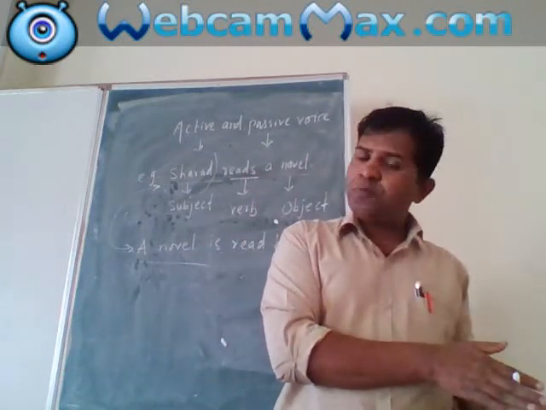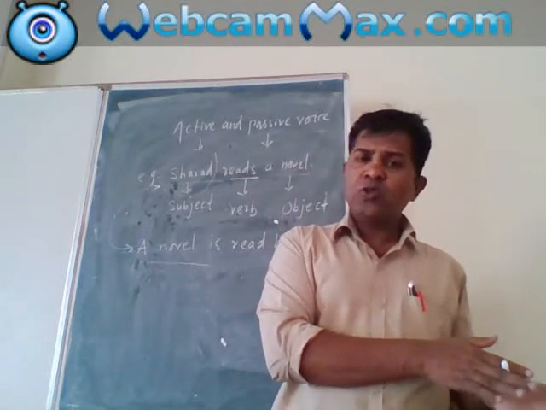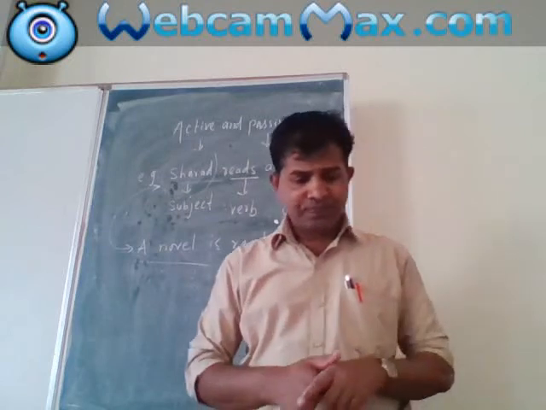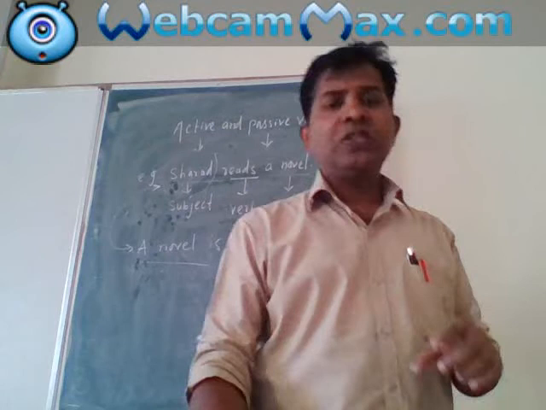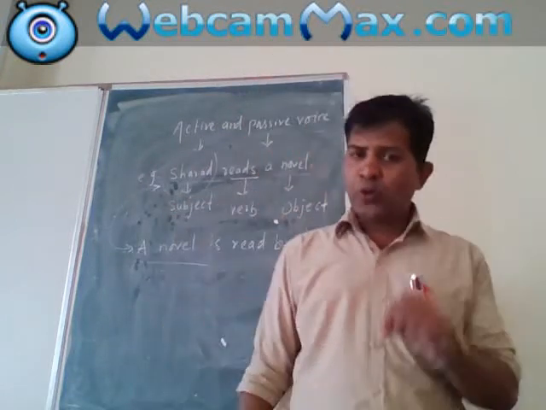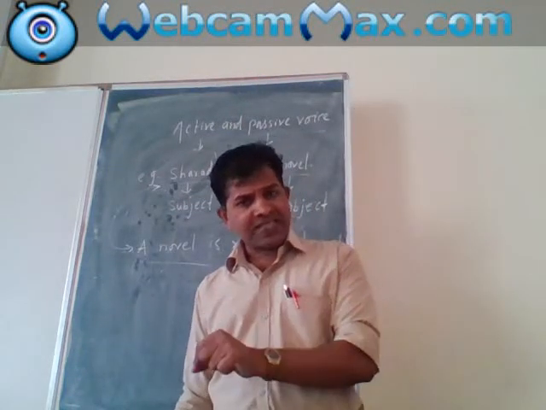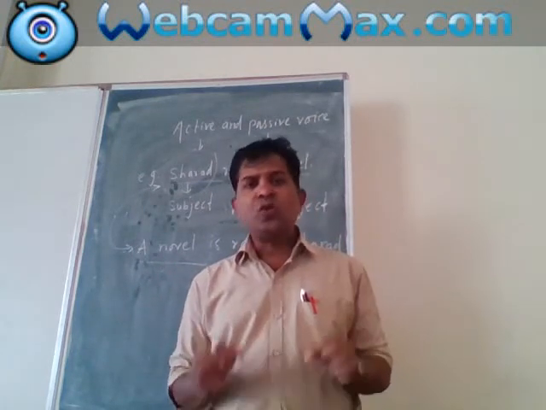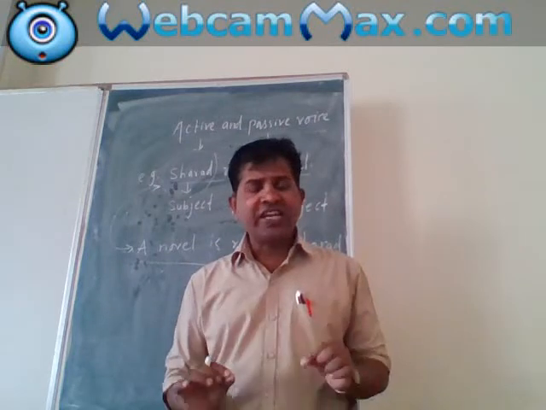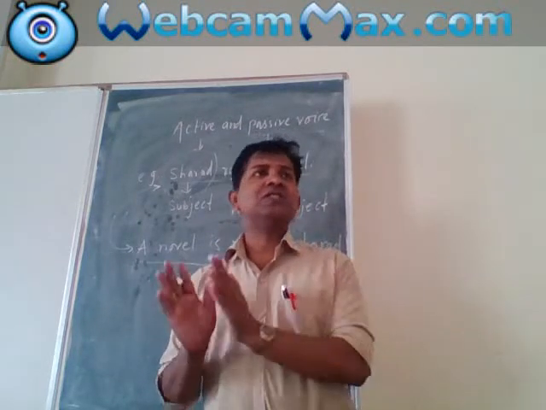Object comes to the place of subject. The main verb of the active sentence changes into the past participle. You know, root verb, past tense and past participle. In the passive sentence, we use V3, it means past participle.